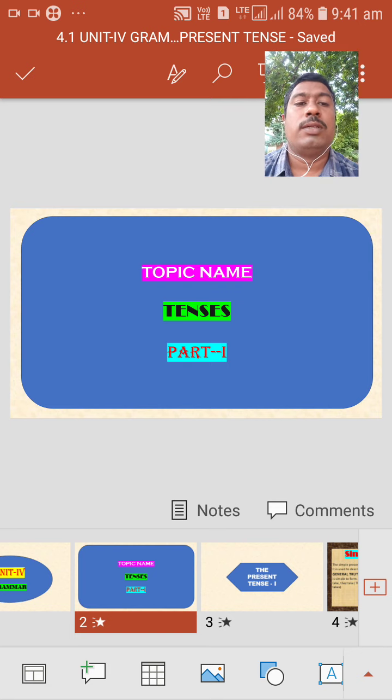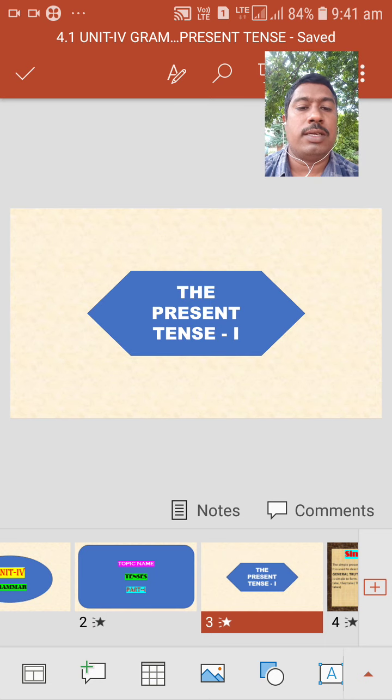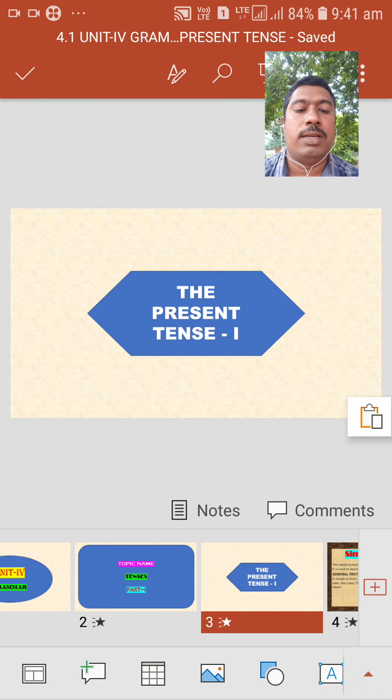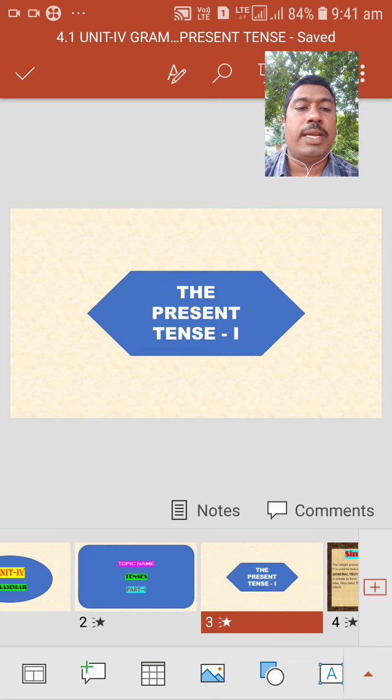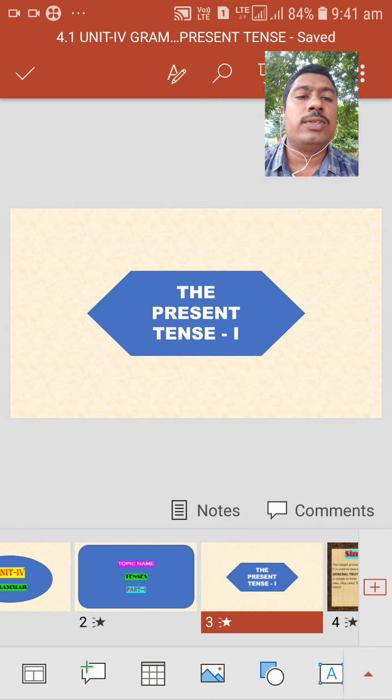From these four types of present tense, today we will start with the first one, the simple present. We may also call it present indefinite. How can we show the differentiation between these four kinds of present tenses?